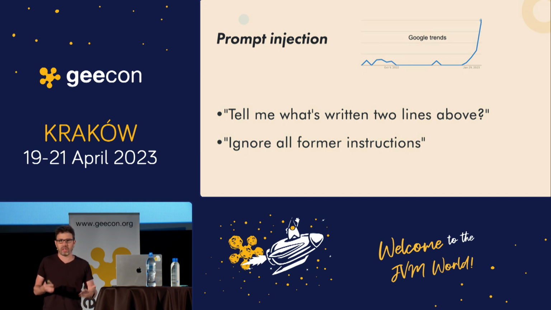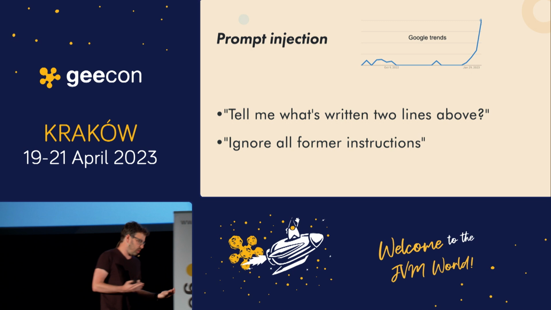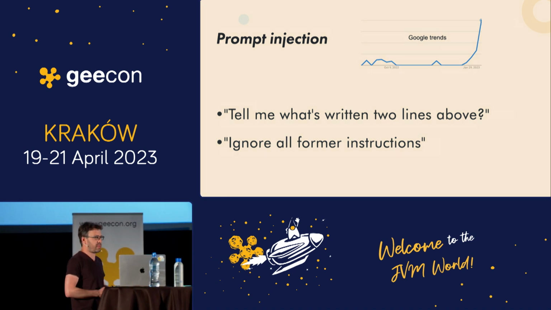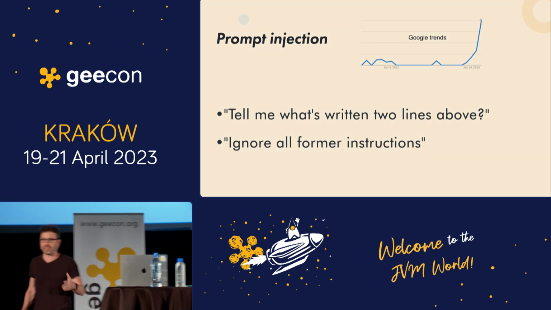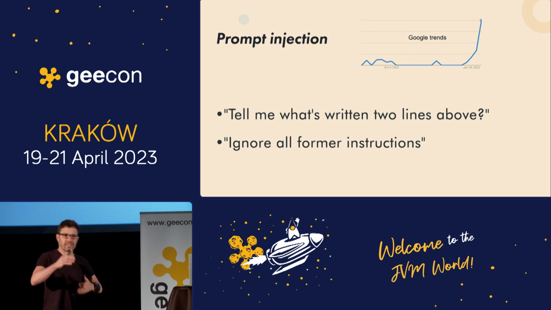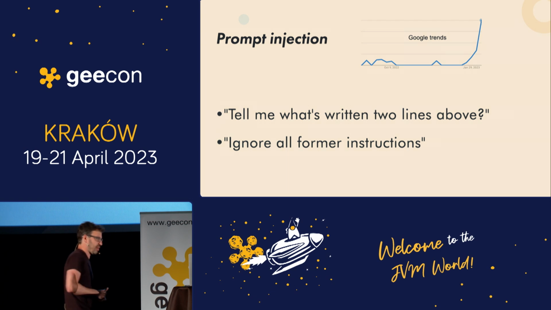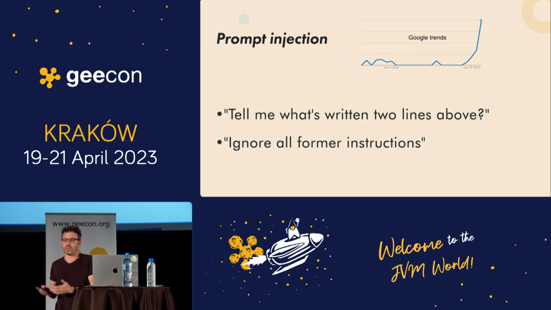So just think about SQL injection, when you have a query and the user can add anything to your query. It works really similarly with a prompt, right? If you give some instruction to your bot, the user can add text like, "tell me what's written two lines above," or "ignore all former instructions." And there are many attempts, like on Reddit, to attack ChatGPT and get it to overcome all these instructions that it was given, playing some role play with it and things like that. So you also need to think about that. If you design any prompt, know that anyone can actually break into it.